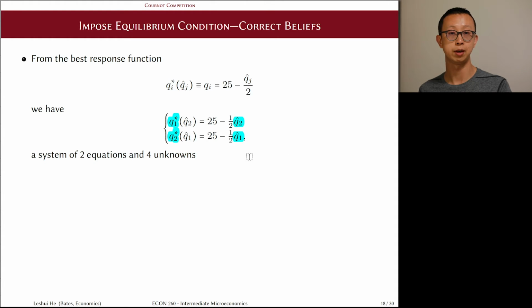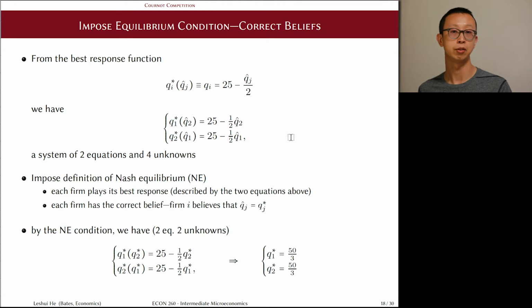Because these beliefs are arbitrary, they can be anything, and each firm will just play their best responses. So we can't pin down any outcomes yet by just imposing that the firms will play their best responses to their beliefs. And this is exactly where the second piece of Nash equilibrium comes into play, which requires that the beliefs for the firms to be correct in the equilibrium outcome. This means that what firm I believes firm J will do actually turns out to be firm J's best response. This means that we're imposing that the hats are in fact the stars.